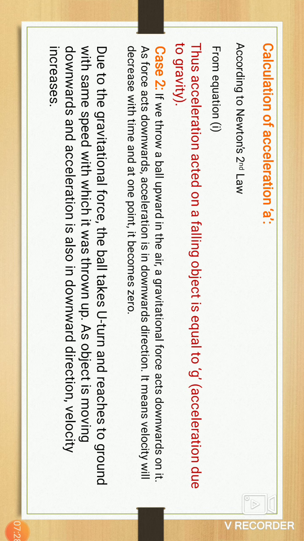Thus the acceleration acting on a falling object is equal to g. It means that the acceleration produced by the gravitational force is equal to the gravity, g.